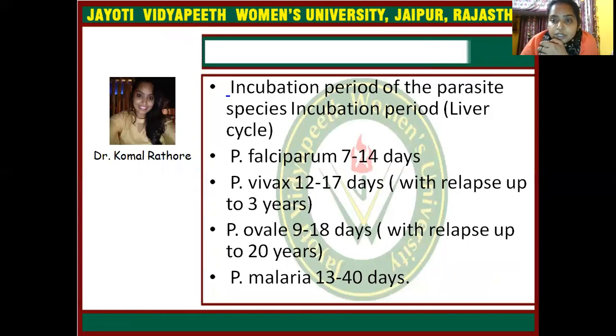So, the incubation periods of the parasite species. First, Plasmodium falciparum is 7 to 14 days. Vivax is 12 to 17 days, with relapse up to 3 years. Plasmodium ovale is 9 to 18 days, with relapse up to 20 years. And Plasmodium malariae is 13 to 40 days.